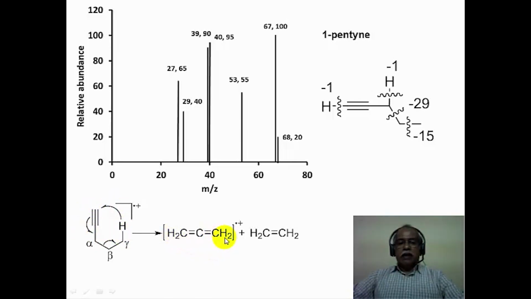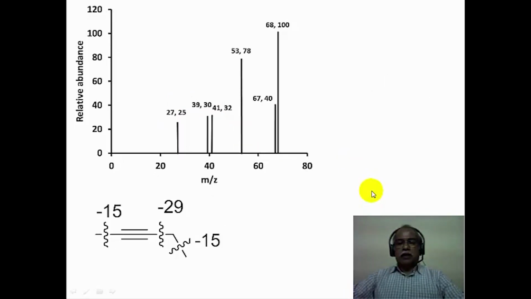So the allene is registered as the ion corresponding to, let us say, 40. I think it is 36 plus 4, 40 is the molecular weight of this particular ion, and that is registered. And the allene loses one hydrogen to give the allenyl cation that corresponds to 39 in this case. The ethyl loss can be seen as a 29 fragment here, one of the ions produced in this case.